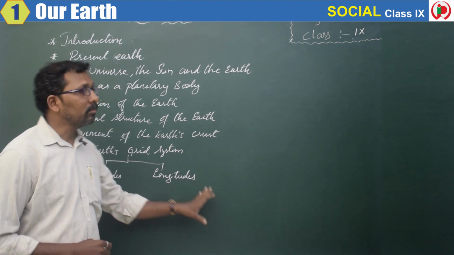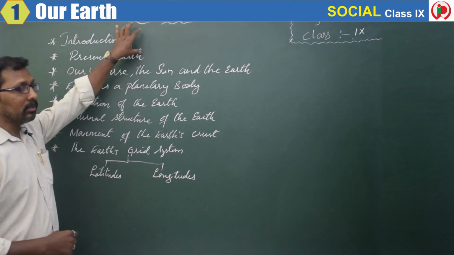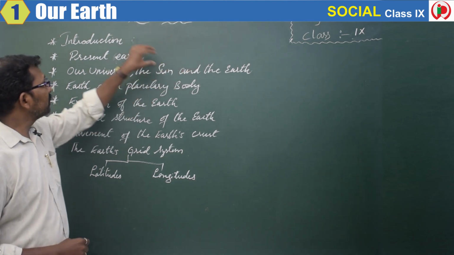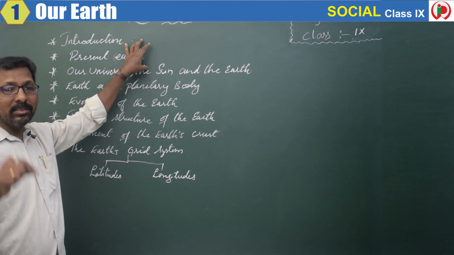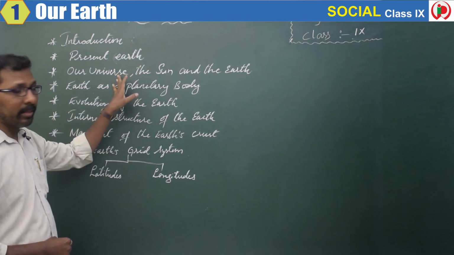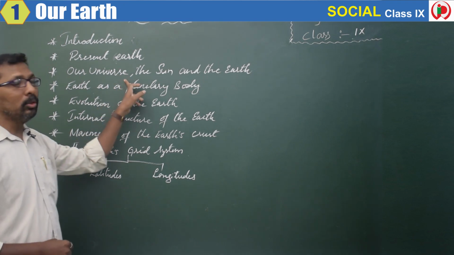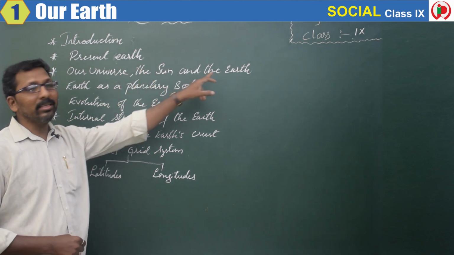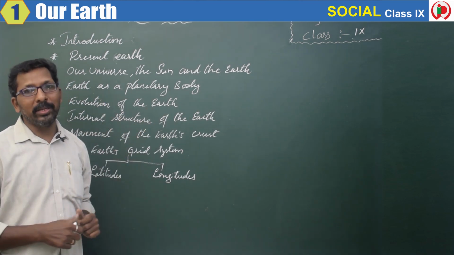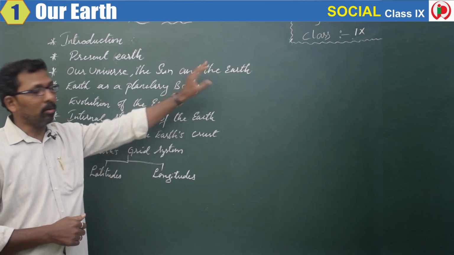So first, let us know what we'll be discussing in this lesson. Have you written it over here? Please look at the board. First, we'll have a small introduction about our planet Earth. Secondly, what is the present situation of this planet Earth? Then we'll discuss the universe, the sun and the earth, and what the thinking of the people was.